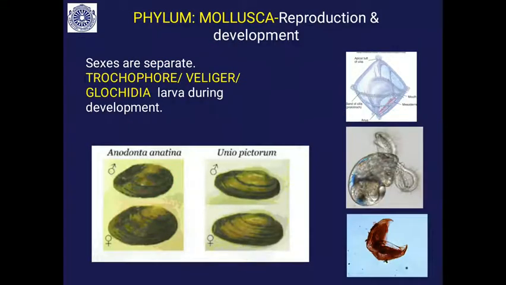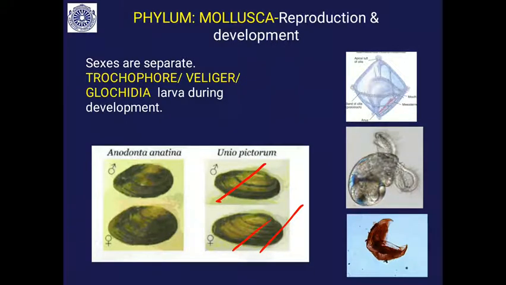So, what about the reproduction? The sexes are separate, but sexual dimorphism is not so well marked. It is not easy to distinguish male and female. This I have taken from a paper. You will see this is the male freshwater mussel, and this is the female freshwater mussel.